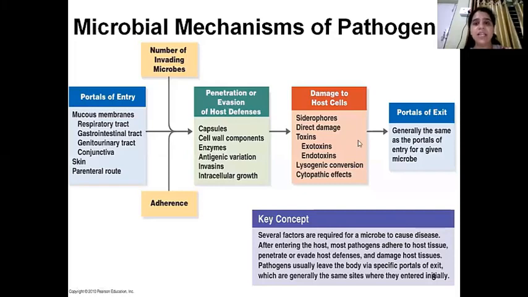Next is the damage to the host cell. Now, what damage does the particular microbe cause? First, hydropores. Direct damage it may cause, or it may release toxins like endotoxins or exotoxins, which may further lead to cell death, lysogenic conversion, and cytopathic effect. Cytopathic effect here means cell death or damage to the cell. And the portal of exit is the same as that of entry. The route through which it has entered, through the same route it will be removed.